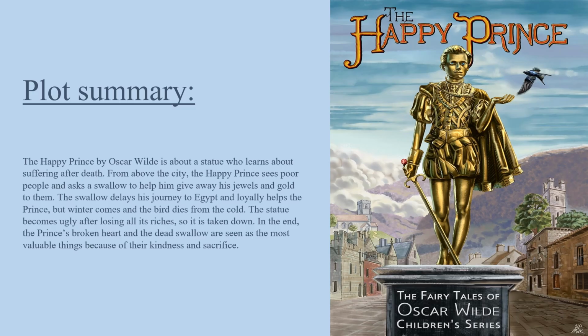The Happy Prince by Oscar Wilde is about a statue who learns about suffering after death. From above the city, the Happy Prince sees poor people and asks a swallow to help him give away his jewels and gold to them. The swallow delays his journey to Egypt and loyally helps the prince. But winter comes and the bird dies from the cold.